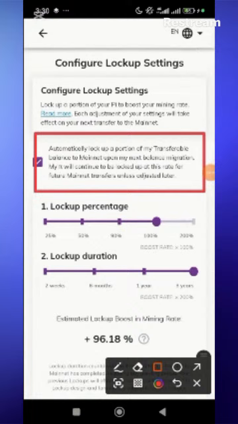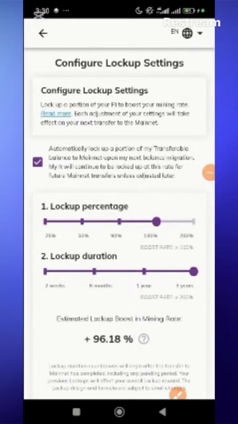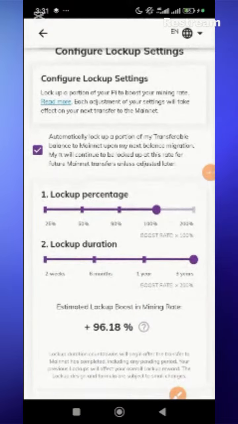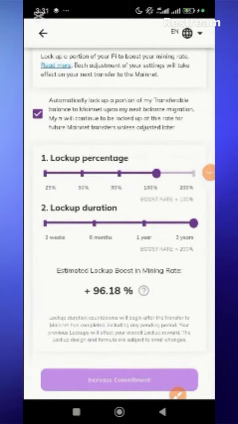That is to say, this setup that we have here, the lockup percentage and the lockup duration, will continue to affect every subsequent Pi migration, be it the third migration and the rest. You get? Because this lockup was what I did for my first migration, so it will continue to affect every other migration I am going to do unless I come back here to adjust it. That's what this statement means.